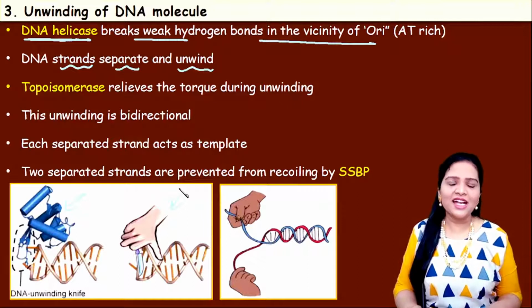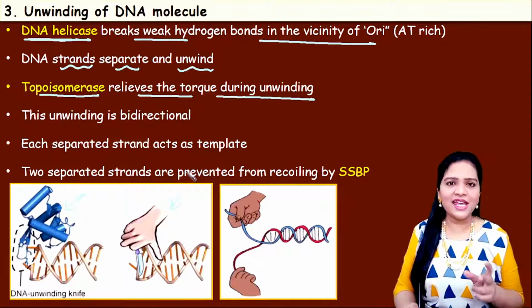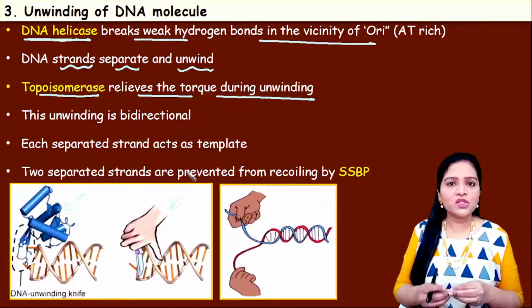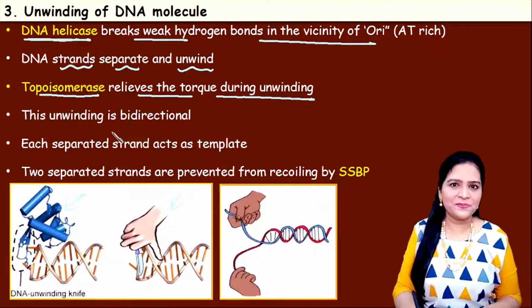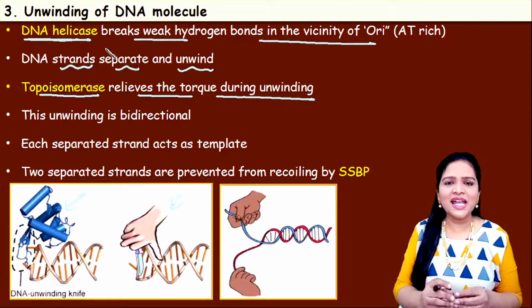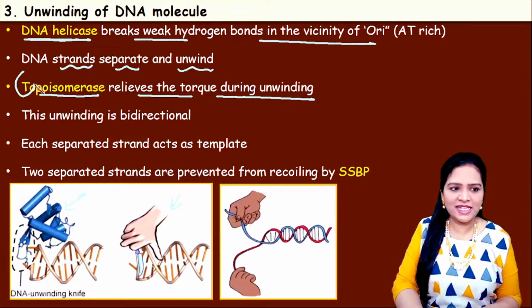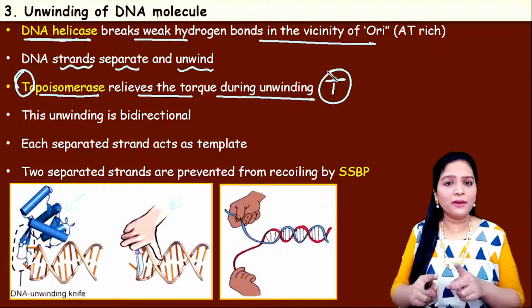Okay, then an enzyme called topoisomerase will come and relieve the torque during the unwinding. So once the DNA helicase unwinds the DNA, a tension will be present in both the strands, right? So that tension is relaxed or removed by the enzyme topoisomerase. The name itself shows its function. See, helicase means it unwinds or removes the double helix. Topoisomerase, here T stands for tension. So topoisomerase removes the tension between the two unwound strands.